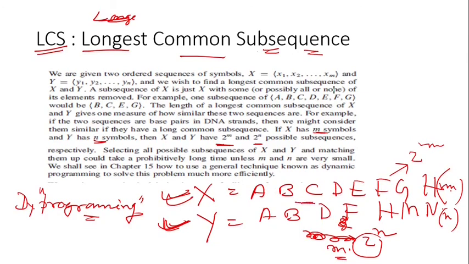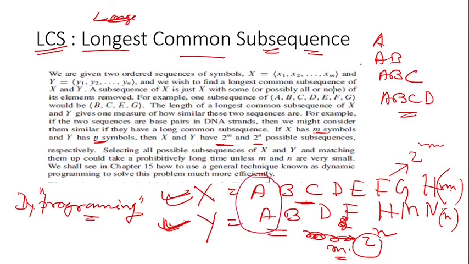Given this sequence, the subsequences will be A, B, C, and A, B, C, D, and for the other sequence it is the same. Now we have to find the common subsequence. First of all, the minimum common subsequence is A. Then AB is also a common subsequence, and ABC is not. Now don't be confused between subsequence and substring. A substring needs to be continuous, like A, B, C, and then B, C, D. So this is a continuous substring, but here it is not such.